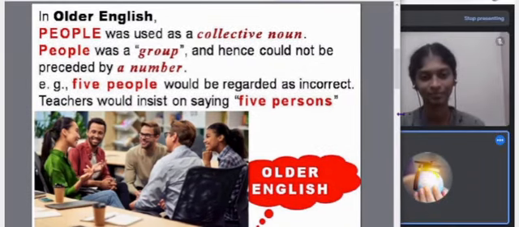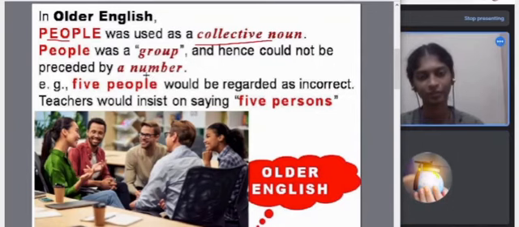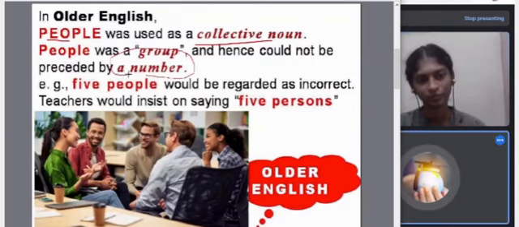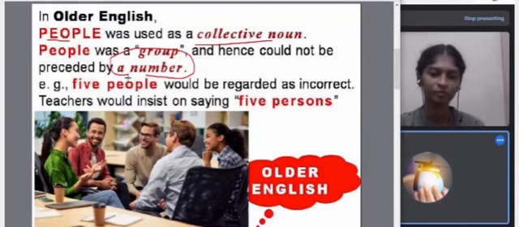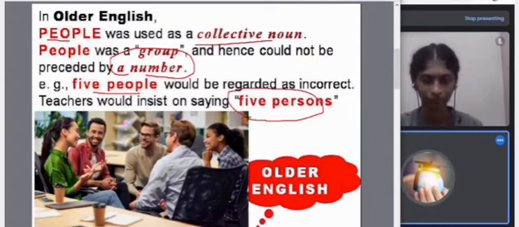So in older English, we used the word people only as a collective noun, or as a group. People was used only as a collective noun, means only as a group. So you could not put a number before it. You could not say 3 people or 5 people. So if you wrote 5 people, their teacher would insist that it should be 5 persons and not 5 people.